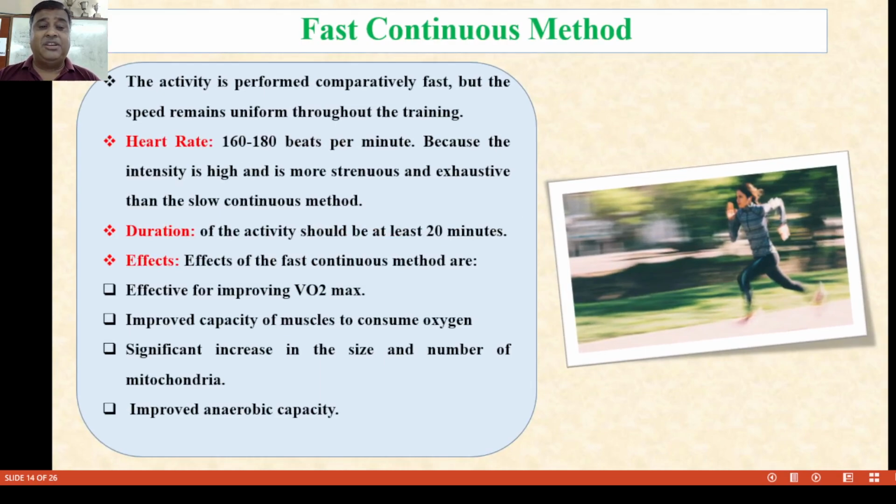Next is the fast continuous training method. In fast continuous training, speed remains uniform throughout the training. The heart rate goes up to 160 to 180 beats per minute, and the intensity is high, more strenuous and exhaustive than the slow continuous method. What is the duration? Less than 20 minutes. What are the effects? They improve the volume of oxygen and the capacity of the muscles to consume oxygen. There is a significant increase in the size and number of mitochondria, and it also improves anaerobic capacity, where oxygen is absent.